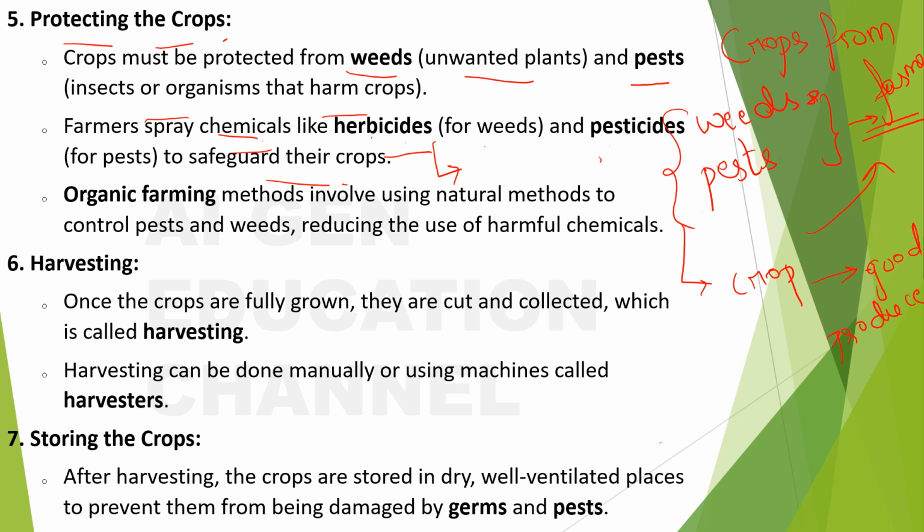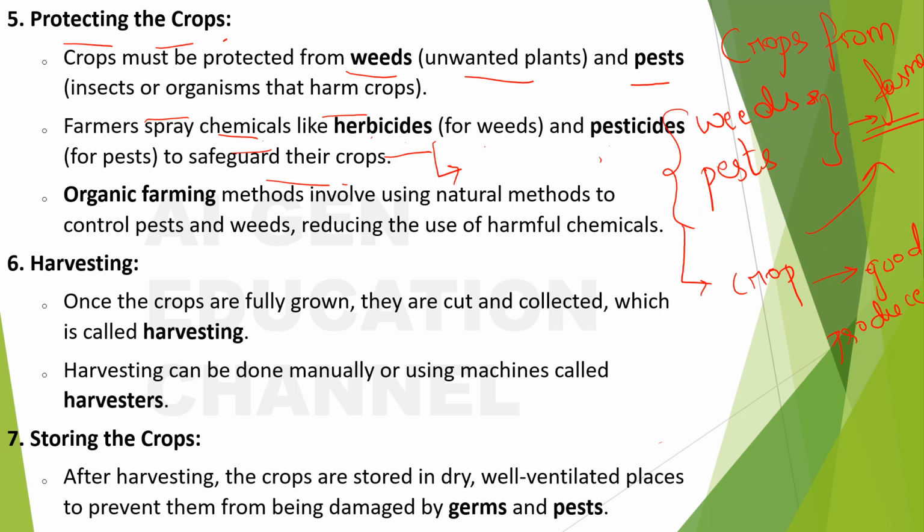If the farmer wants to go for organic farming methods, there are also some standard methods, and that will be a very big topic. Essentially, we will be touching upon it at the end of this chapter, or maybe in the next slide or so. And there I will just give you a gist of organic farming. But this is a very important topic, and these days people are giving more importance to organic farming methods.